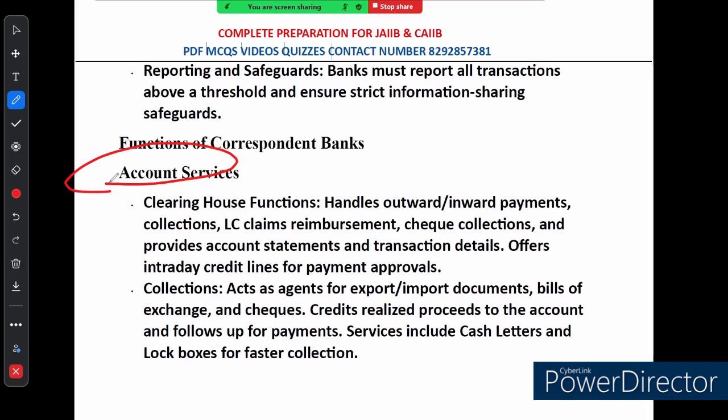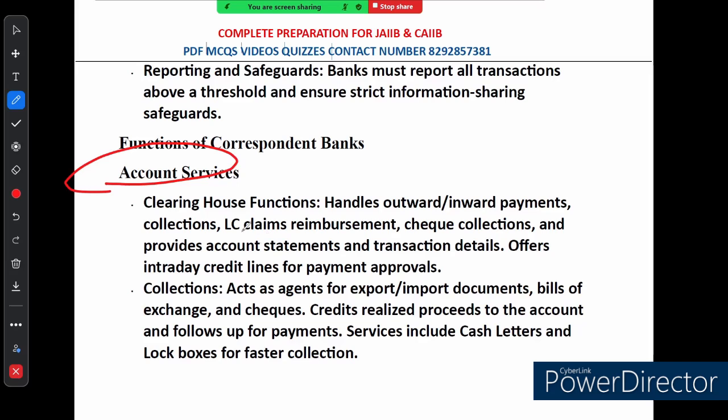Imagine you are a bank trying to send or receive payment internationally. The correspondent bank steps in to handle this outward and inward payment for you. They take care of everything from the collection and LC, letter of credit, claim reimbursement, to check collection.